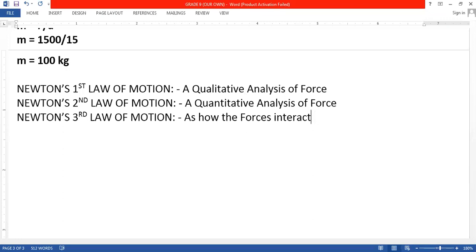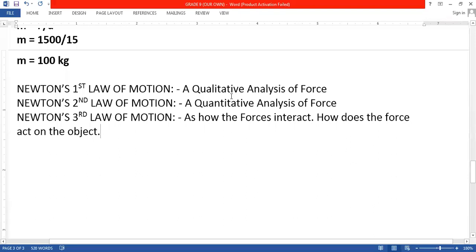It also tells us how the force acts on an object. How the forces interact, or how the force acts on the object, can be understood by Newton's third law of motion. Okay, so let me write the statement of Newton's third law of motion. We will directly start our discussion with the statement.